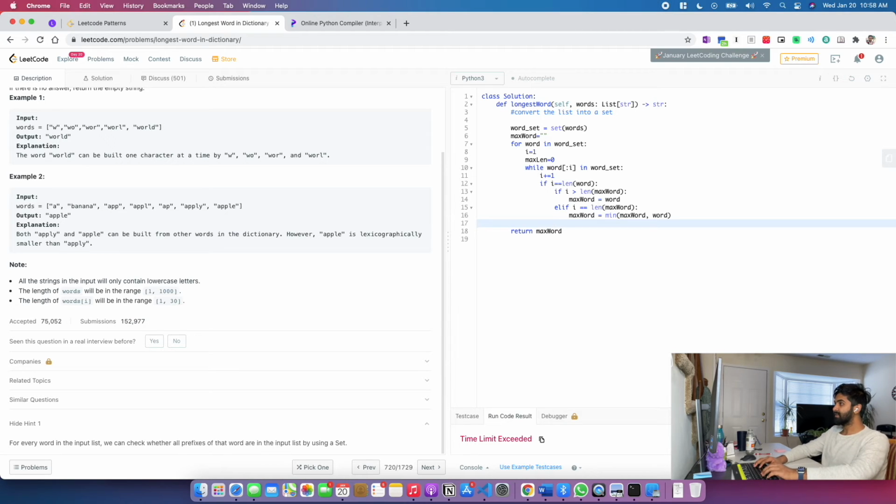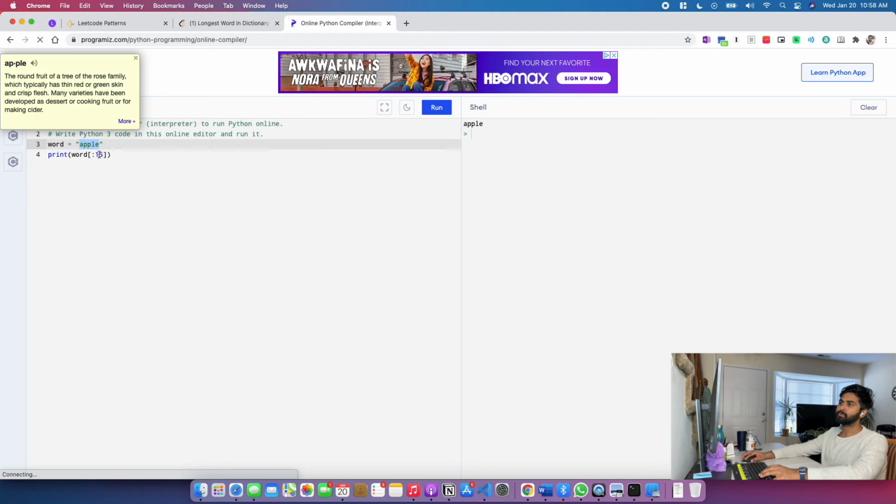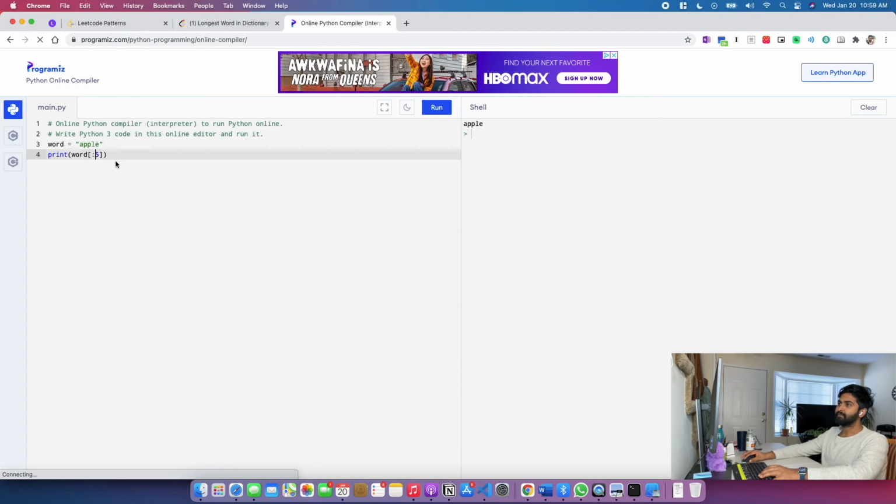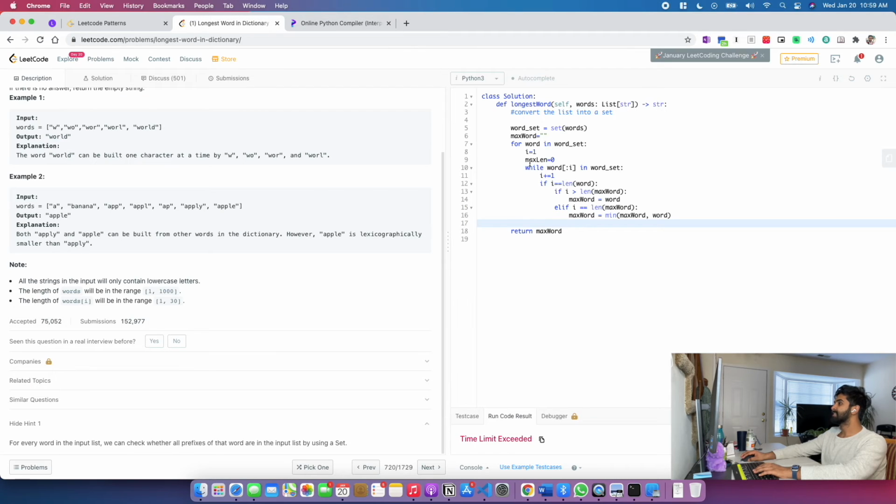So once I get that, if I equals the length of the word, once I get that, so while word of I in word set. If I don't have a word in the word set, I will come out of the loop, right? But if I have a word, for example, apple is a word. So my I ended at 5, but even though when I increment it to 6, it still says it exists. So that is why it's getting stuck in an infinite loop, and we're having an error, right? That makes sense.